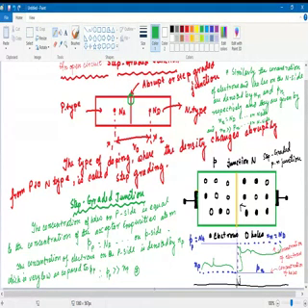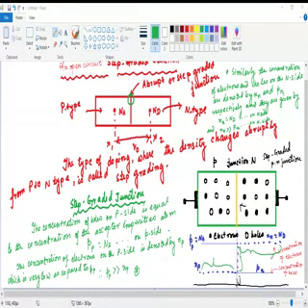Anybody any problem? Sir, I have a question. What is the difference between a normal PN junction and a step graded PN junction?